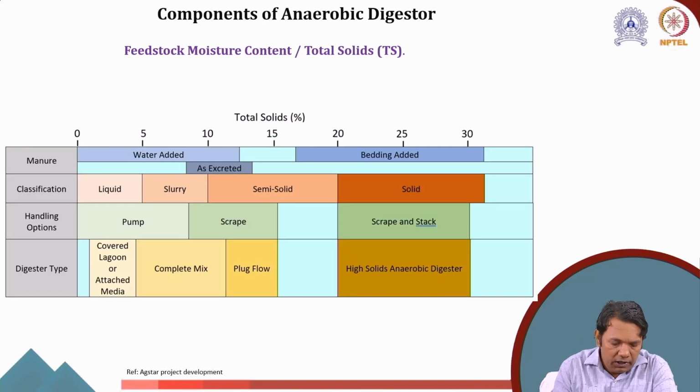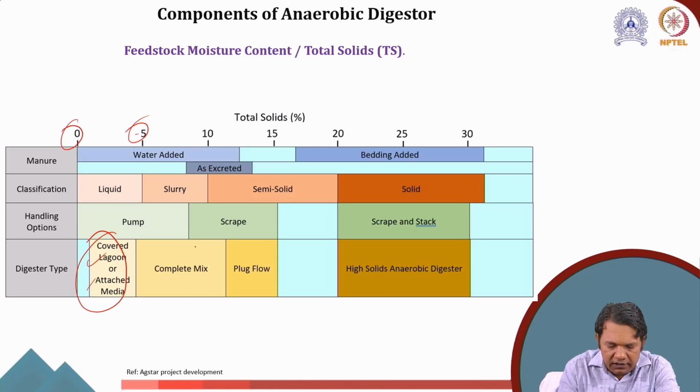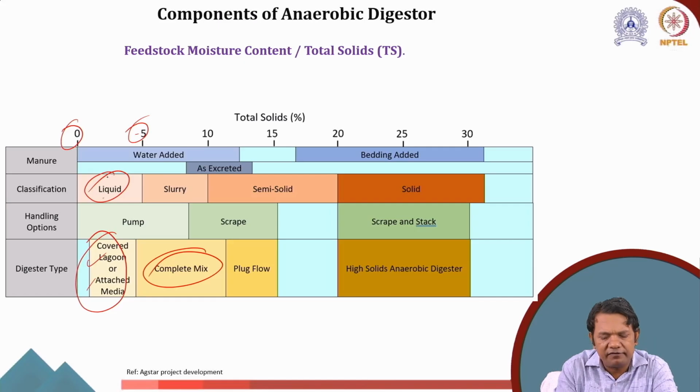Now typically, if we have total solid between 0 to 5%, we can use covered lagoon or attached media. If we have 5 to 15%, or 5 to 13%, we have complete mix. Usually when we have 0 to 5% total solid, my feedstock is classified as liquid.